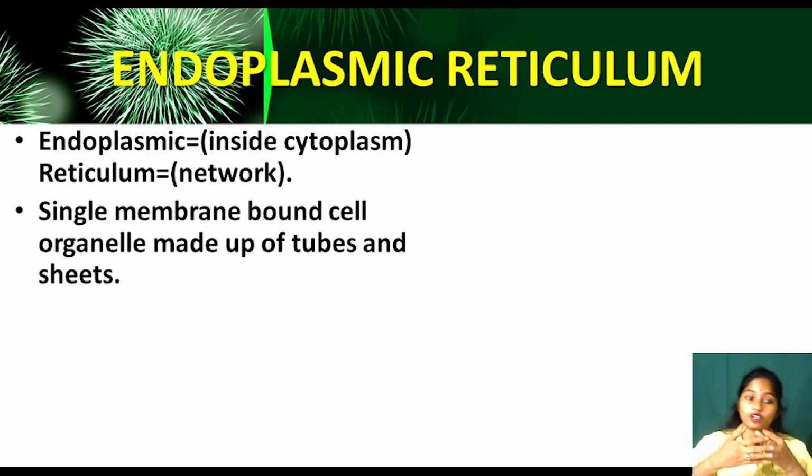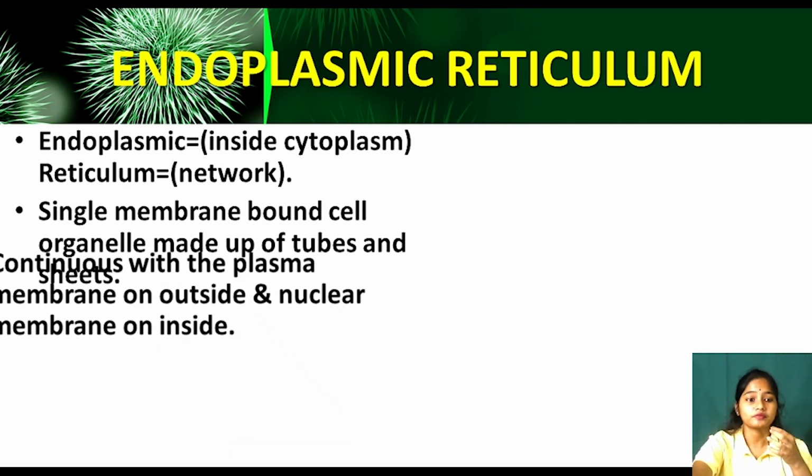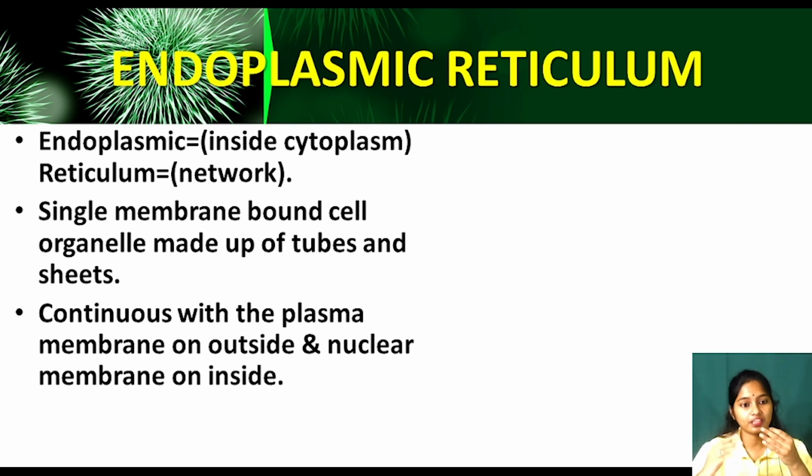See, it is a single membrane bound cell organelle. It also has one covering to protect itself. Okay, but it has a single membrane. Okay, and it is made up of some tubes and some sheets. Now see, it is continuous with the plasma membrane on the outside and the nuclear membrane on the inside.